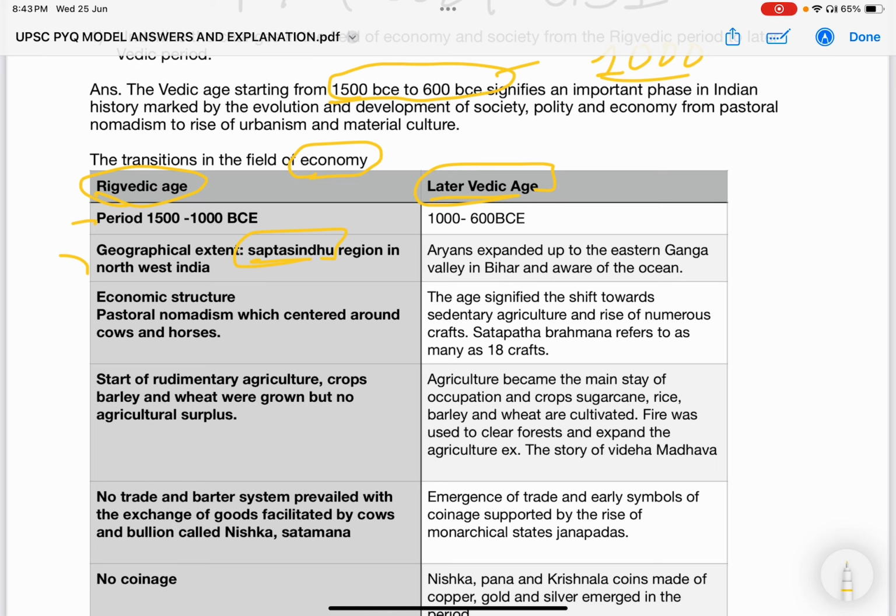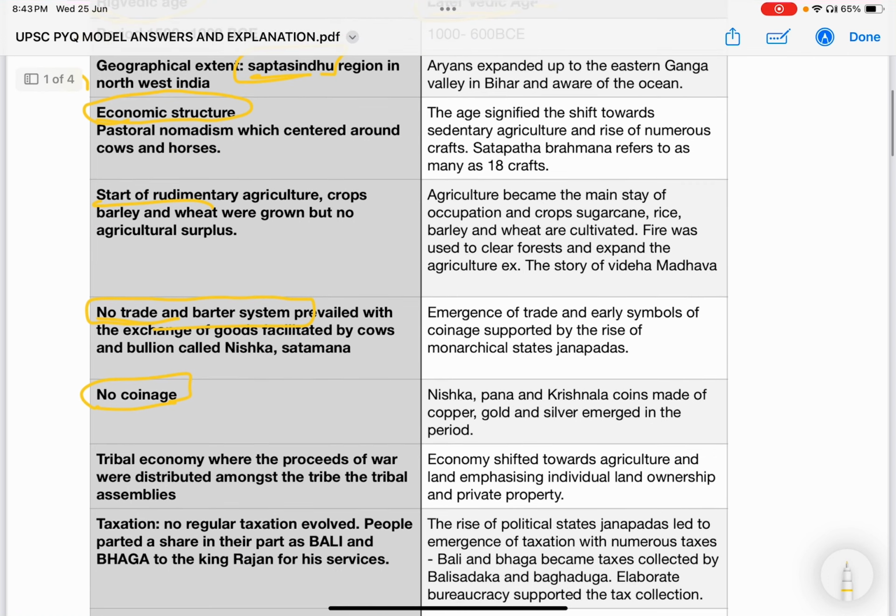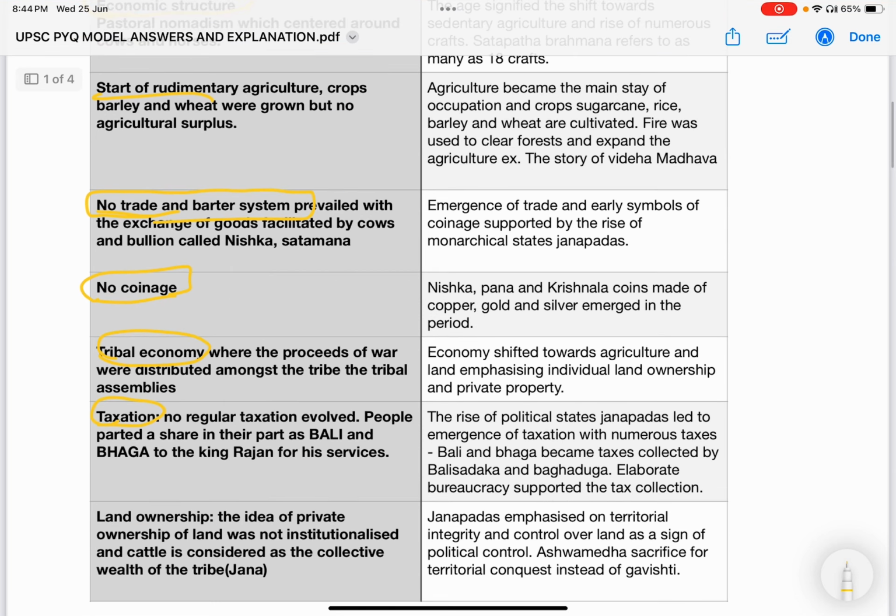Now, here we can identify the important markers of economic change in the form of the difference in economic structure, the major base of the economy, whether it is agriculture or pastoralism, the economic angle of trade and barter system, any existence of coinage, and the overall picture about the economy, taxation, and land ownership. These are the important aspects through which we are analyzing or discussing the changes from the Rigvedic to the later Vedic age.